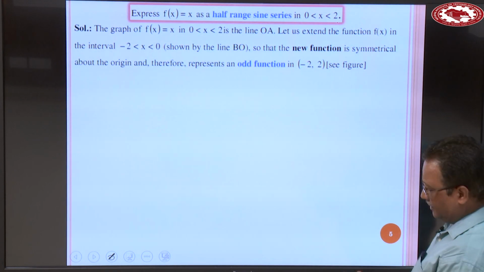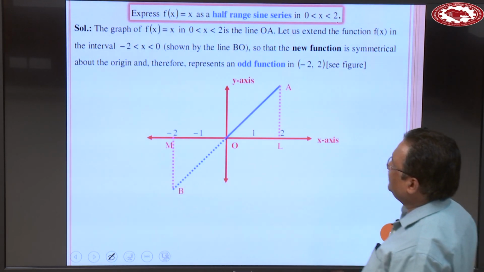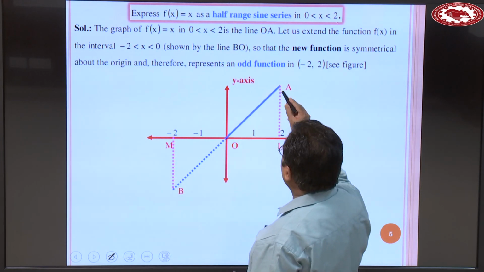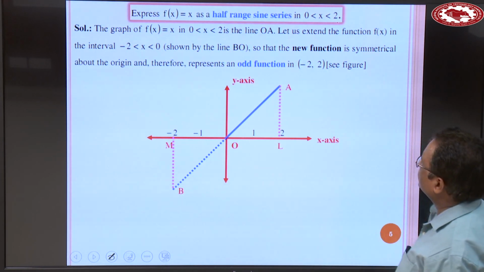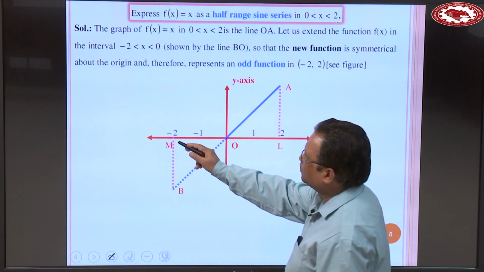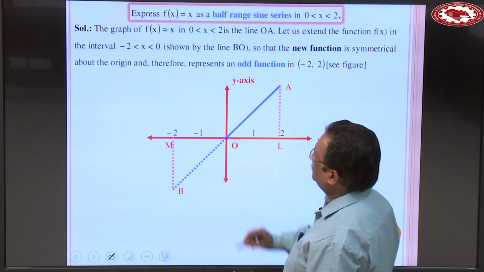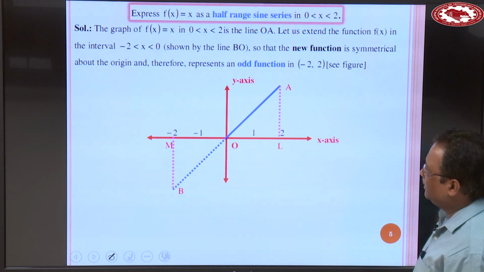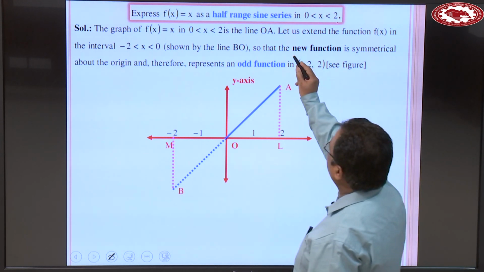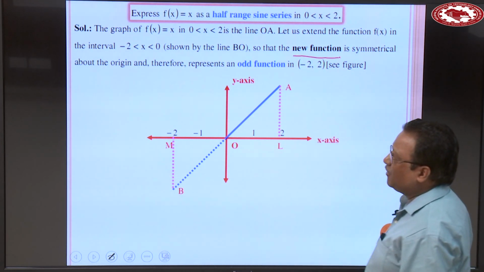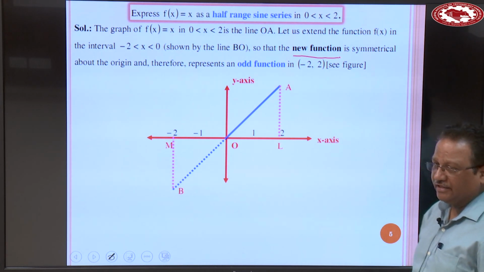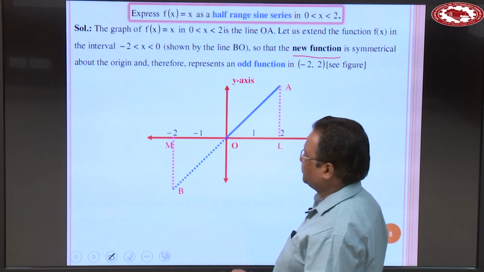So the graph f(x) is equal to x in 0 less than x less than 2 is the line OA, and let us extend the function f(x) in the interval minus 2 to 0 shown by the line BO, so that the new function is symmetrical about the origin and therefore represents an odd function in the interval minus 2 to plus 2.